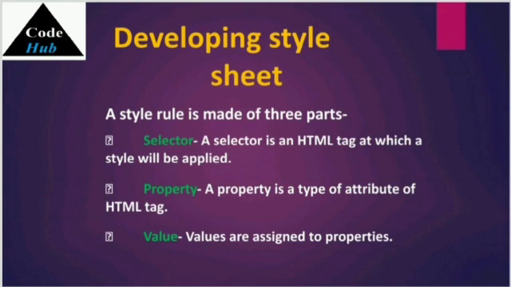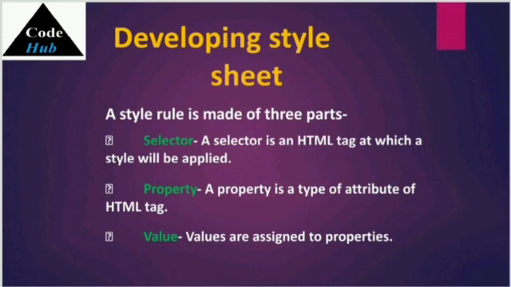Selector. It is an HTML tag to which a style will be applied. This could be any tag like h1 or table tag. Next is the property. A property is a type of attribute of an HTML tag; put simply, all the HTML attributes are converted into CSS properties. They could be color, border, etc.